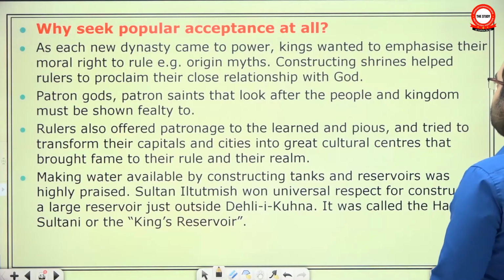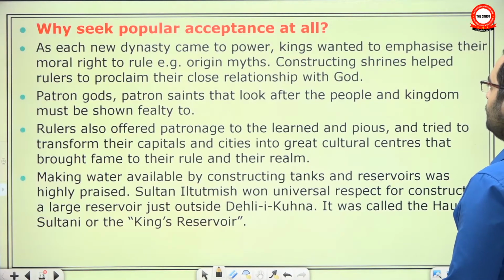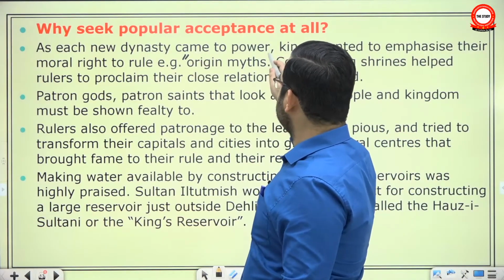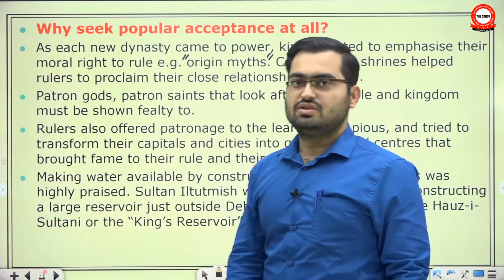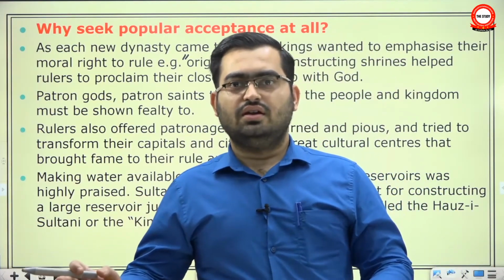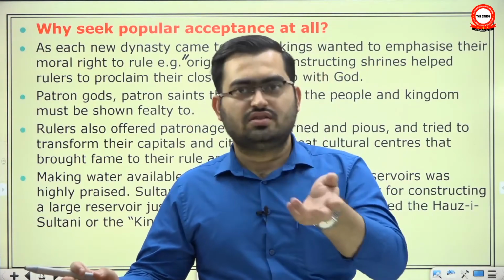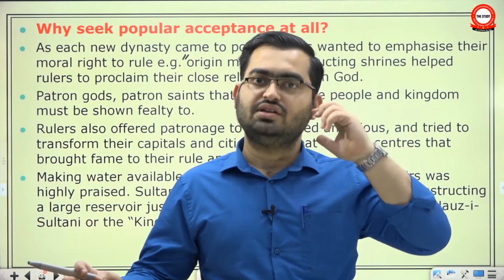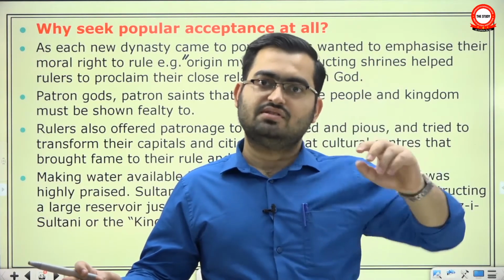As each new dynasty came to power, kings wanted to emphasize their moral right to rule. For example, these origin myths. We saw the origin myths of the Gurjar Pratiharas, we saw the Suryavanshi and Chandravanshi myths. Balban, who was a Delhi Sultanate king, connected himself to a very ancient Persian king, Afrasiab, saying that I am his descendant.